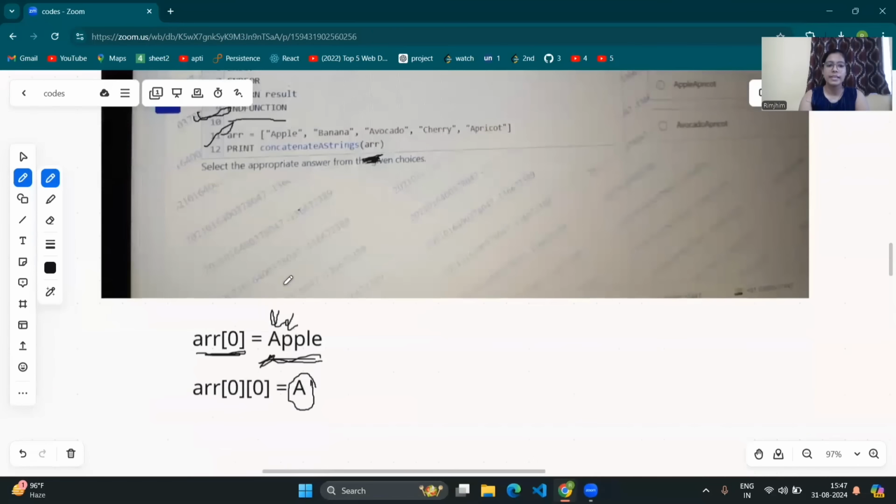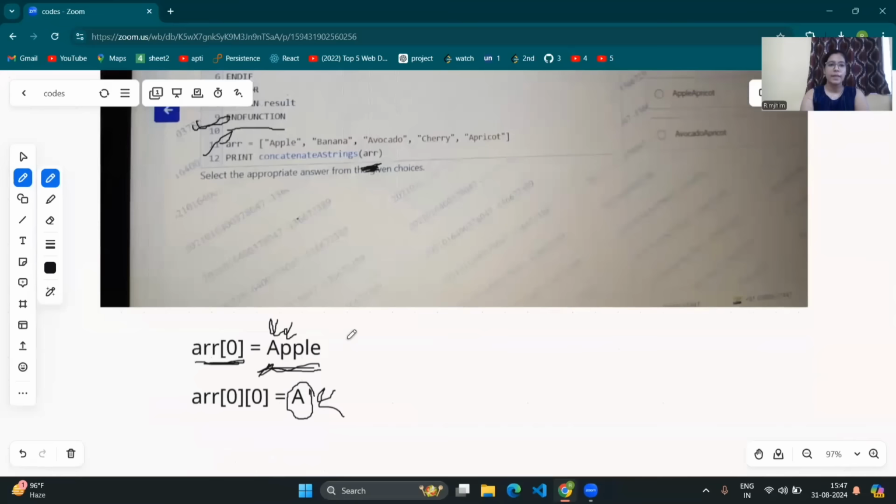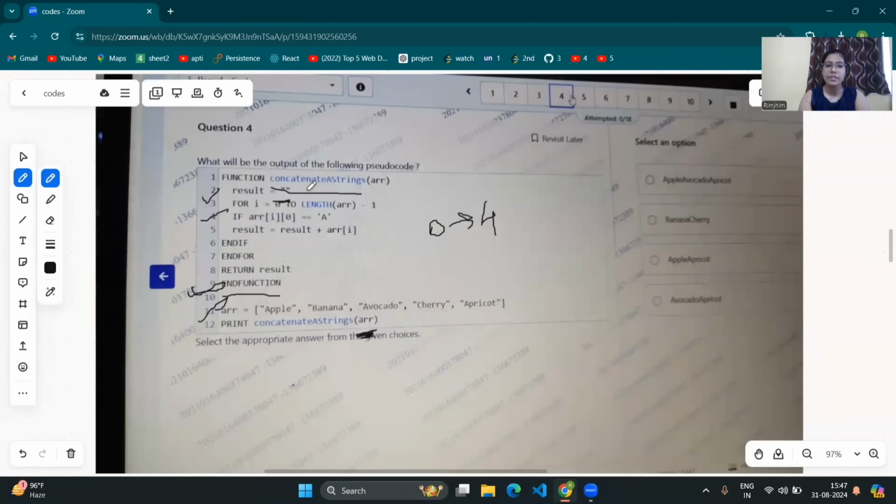Here we can see in apple, the character at 0 index is A. So yes, this condition is satisfied, and we will move into the if condition.